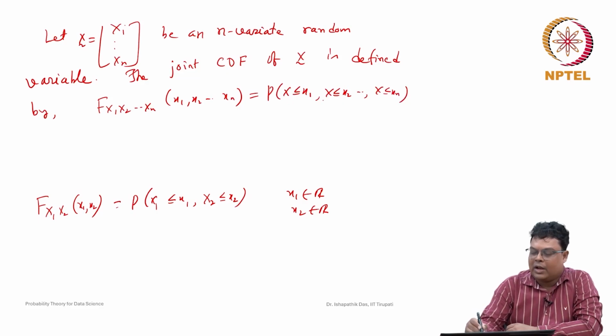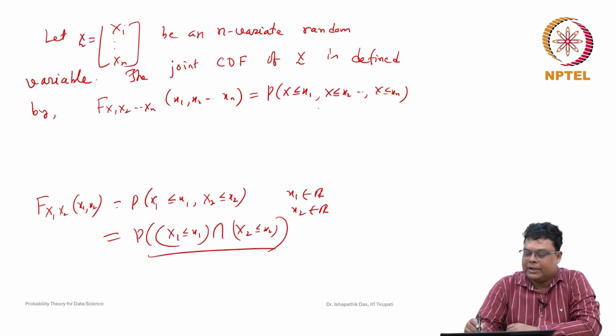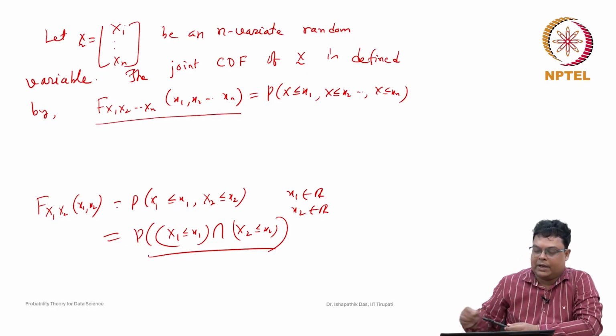All these events in common are nothing but an intersection. So this is the joint cumulative distribution function of X1, X2, ..., Xn. It is defined like this.